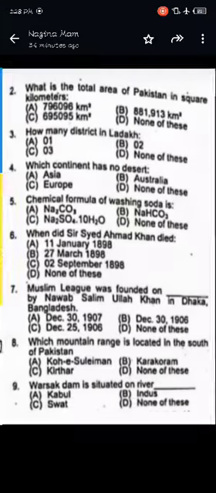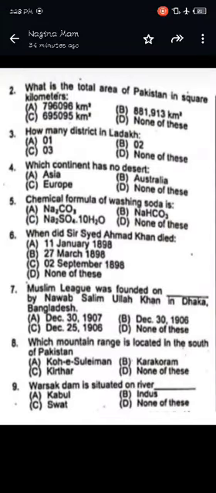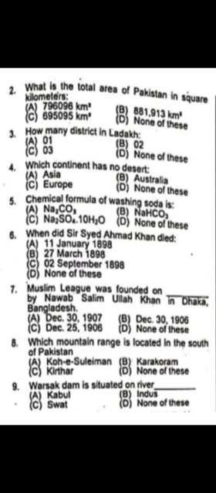Question number 1: Ramiz Raja is the dash chairman of Pakistan Cricket Board. Option B, 36. What is the total area of Pakistan in square kilometers? Option B, 8,81,913 square kilometers.